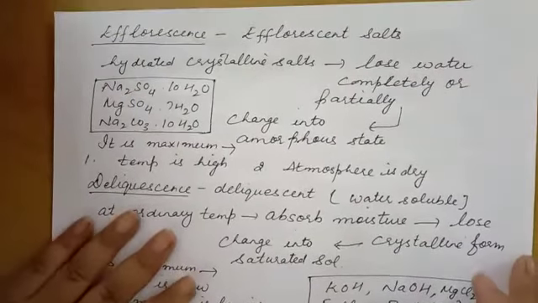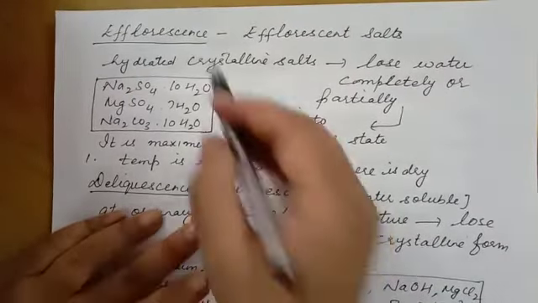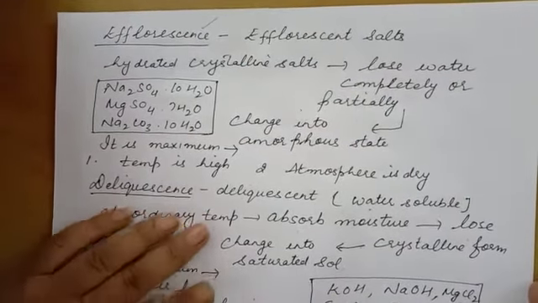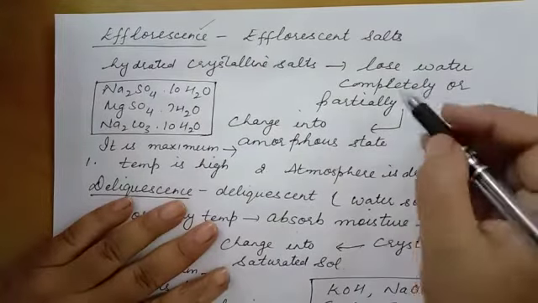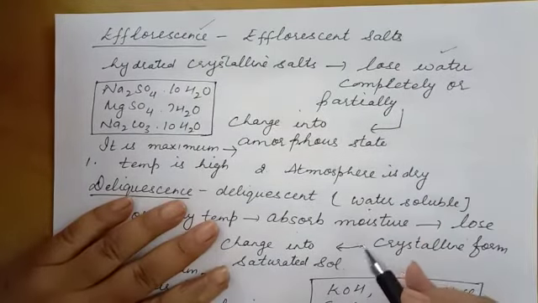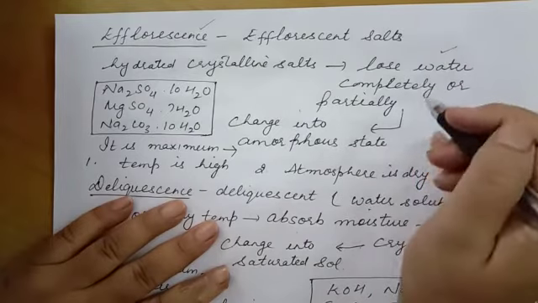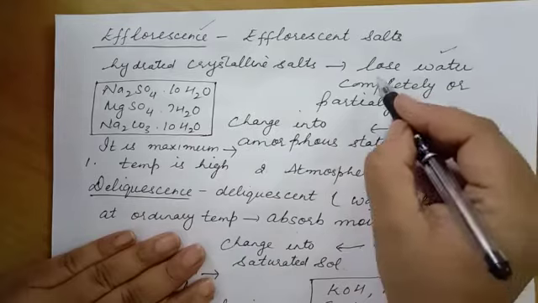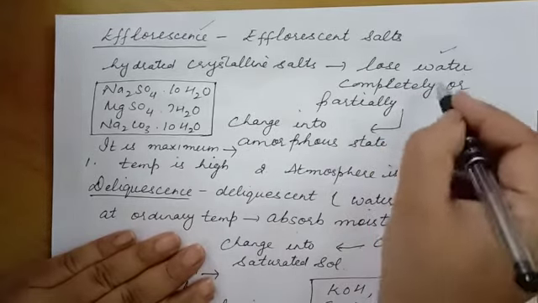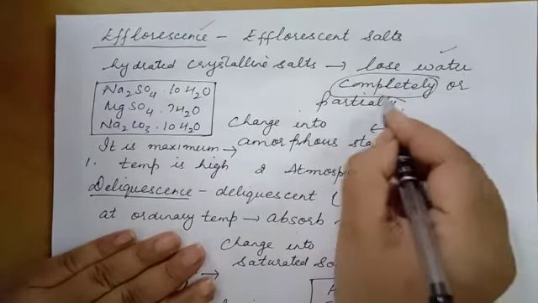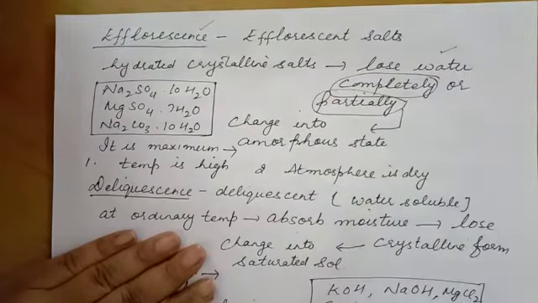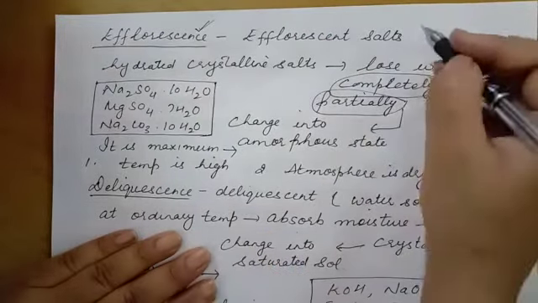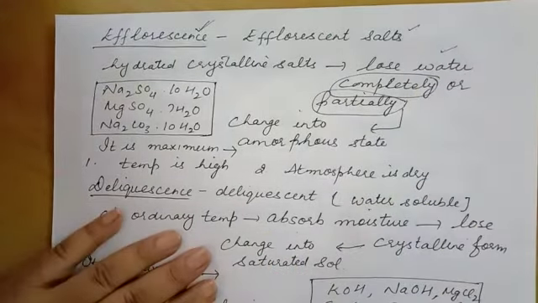Next term is efflorescence. So what is efflorescence? We have some compounds which lose water when they are exposed to the atmosphere. They lose it either completely or partially. The phenomenon is known as efflorescence, and the salts are known as efflorescent salts.